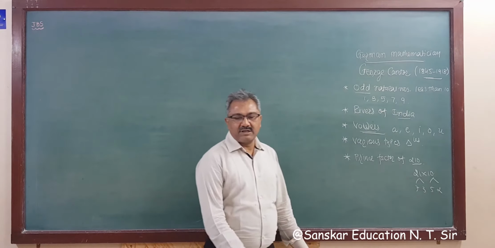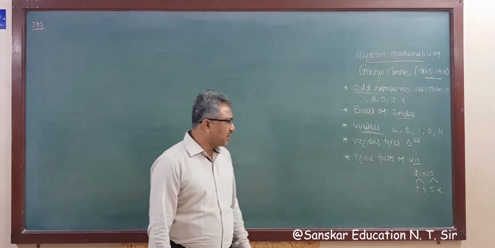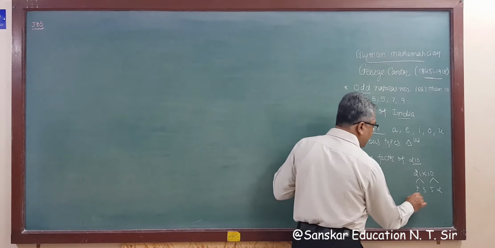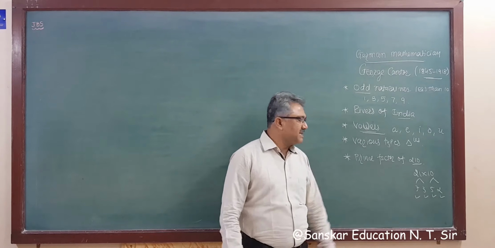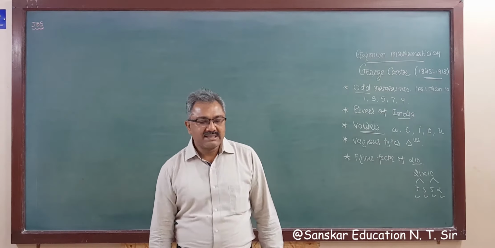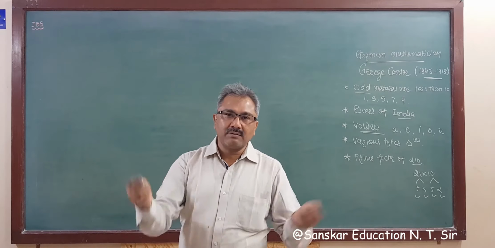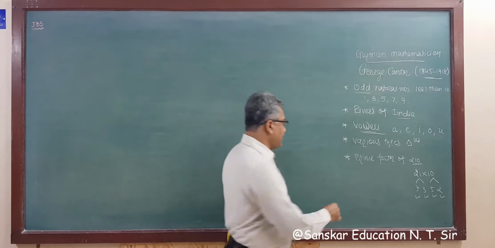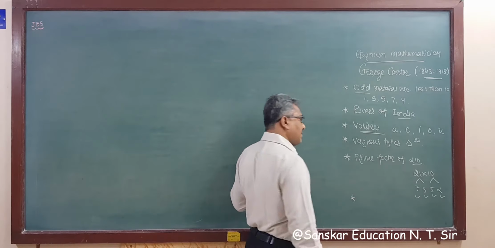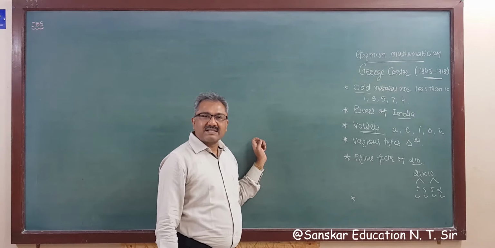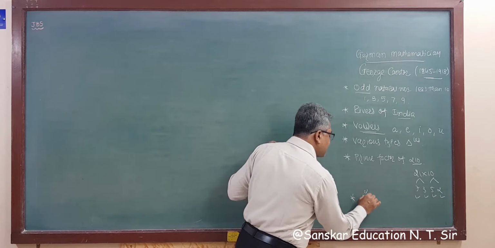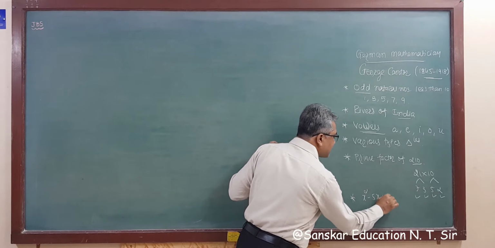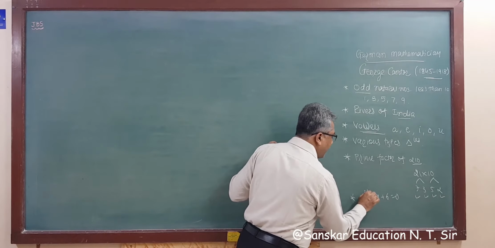So the prime factors of this are 2, 3, 5, 7. All are prime numbers. So the answer is the prime factors of 210 are 2, 3, 5, 7. Suppose in algebra, if we say roots of the equation x square minus 5x plus 6 is equal to 0, right?